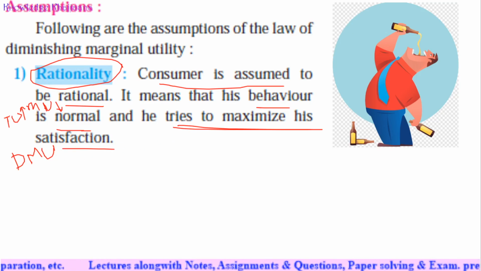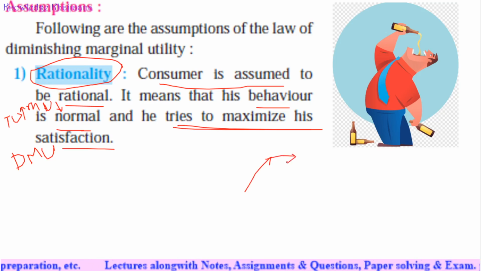But the person who is not rational, who is not normal, for example, an addict, okay, he is not normal. He has no idea when he will get the maximum satisfaction. He hasn't any idea that after consuming how much alcohol or liquor he will be happy. No, he doesn't have any idea because he's not a normal person. He's not a rational person. So there is no concept that after reaching a specific unit I will get 100% satisfaction, and after that I will stop drinking the alcohol.